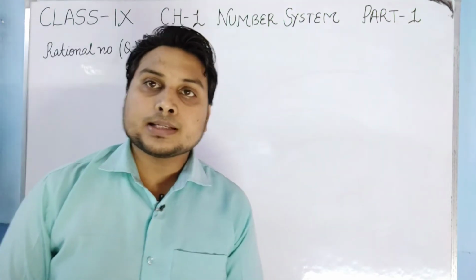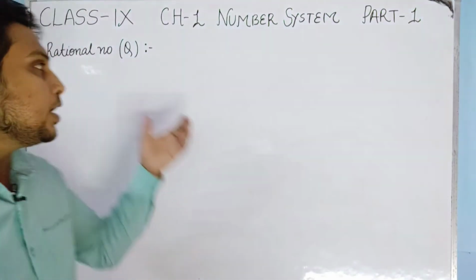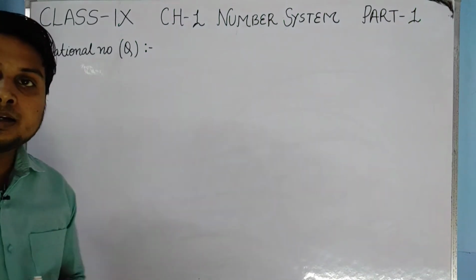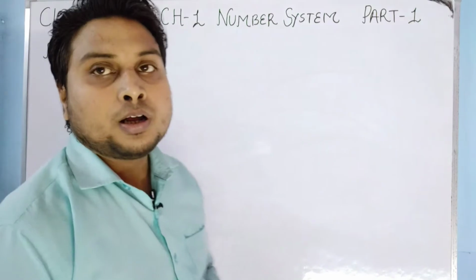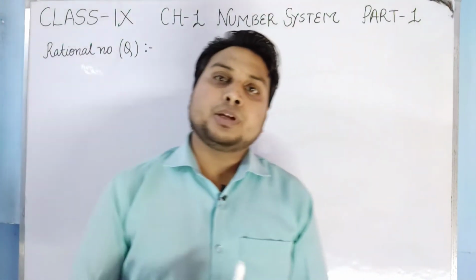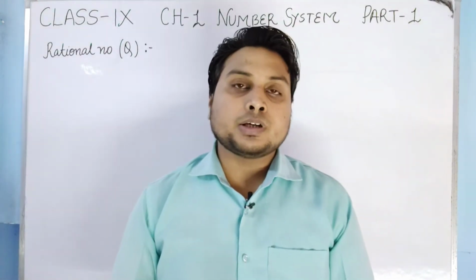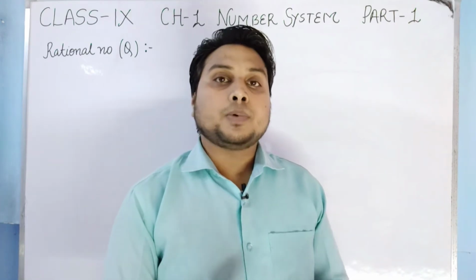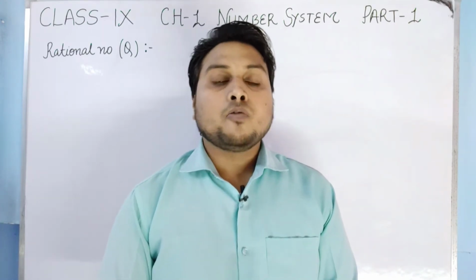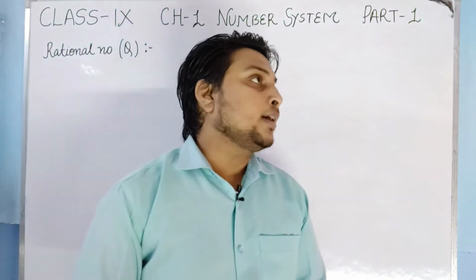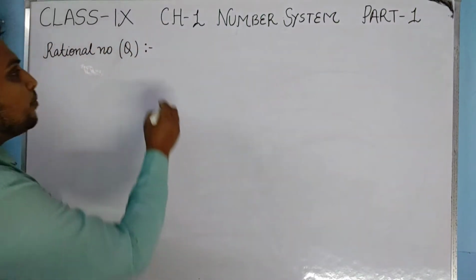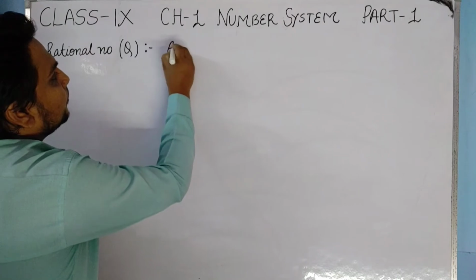Now coming to the next heading, students: rational numbers, represented by Q. Q means quotient. In the previous classes also you have studied the whole chapter related to rational numbers. What definition have we studied there?